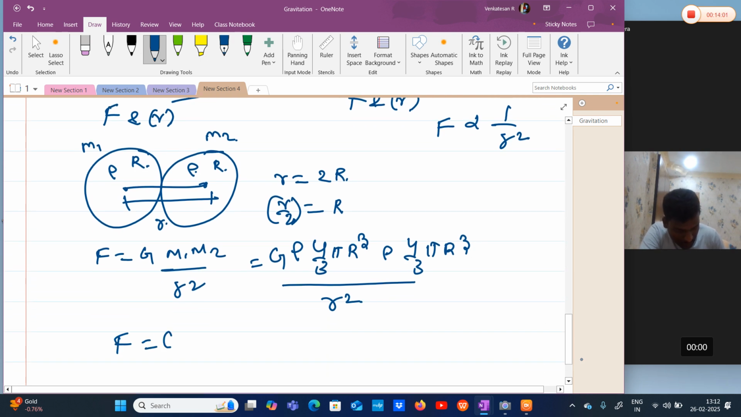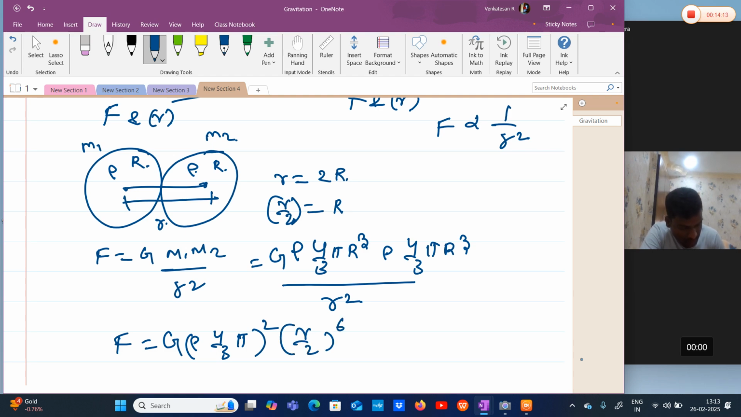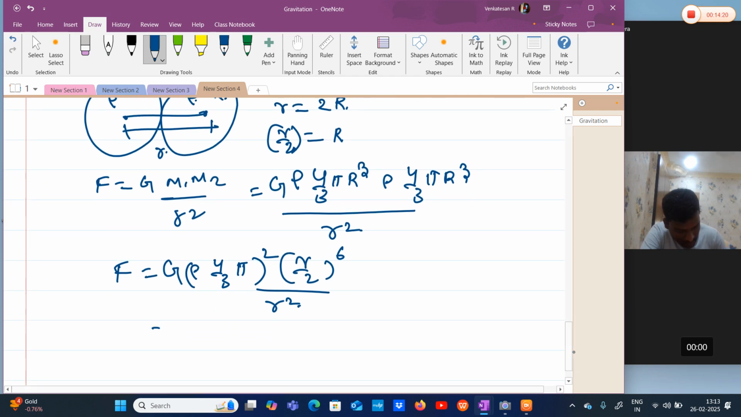Now, F is equal to G rho 4 by 3 pi square, and capital R I can write small r by 2, small r by 2 whole power 6 divided by r square. So we are getting now G rho into 4 by 3 pi the whole square r power 6 divided by 64 into r square. I can cancel.